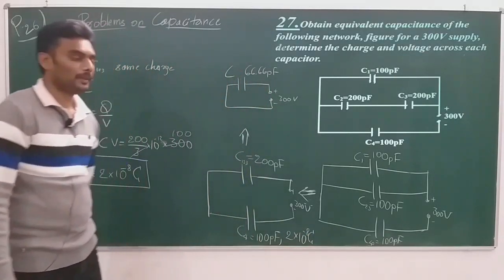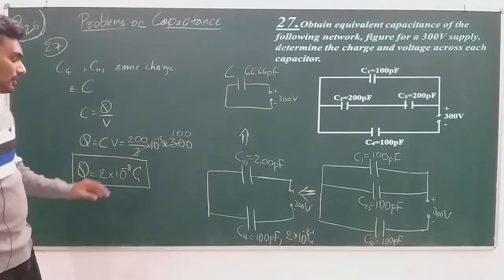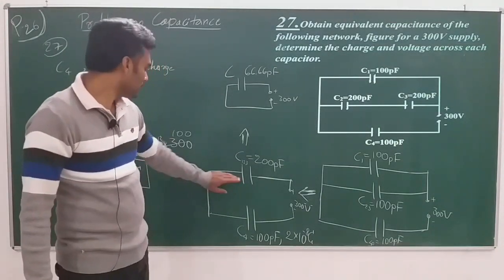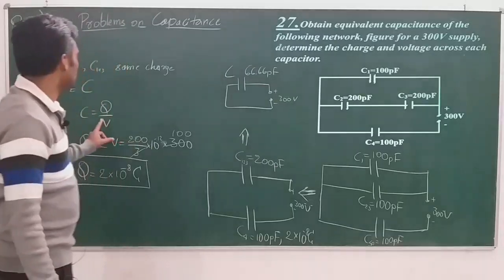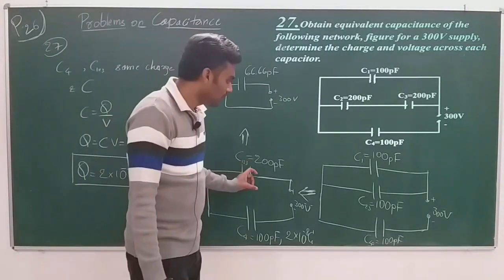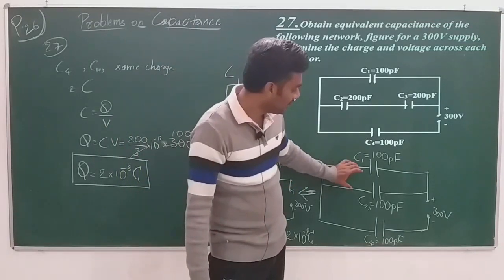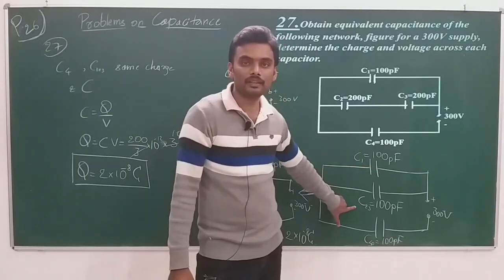Now, let us continue our discussion on charge itself. So C123 has the charge of this much, 2 into 10 to the power of minus 8. But look at this. What is C123? C123 is the parallel combination of C1 and C23, right?